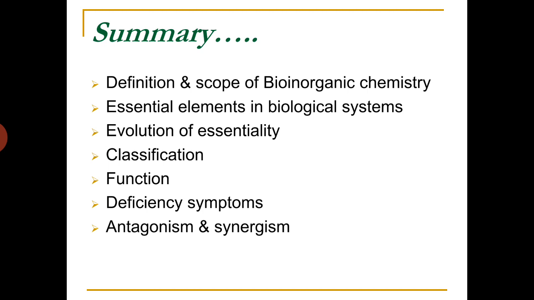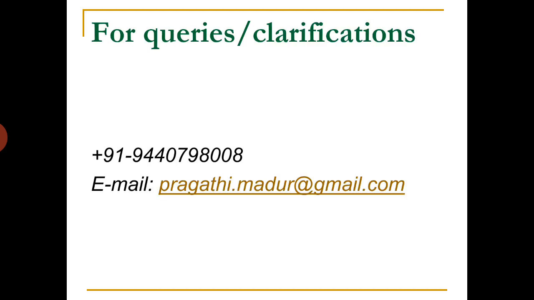Then finally we discussed antagonism and synergism. In the next classes we will discuss the other two topics called oxygen carriers or respiratory pigments, and then the next one, that is photosynthesis.